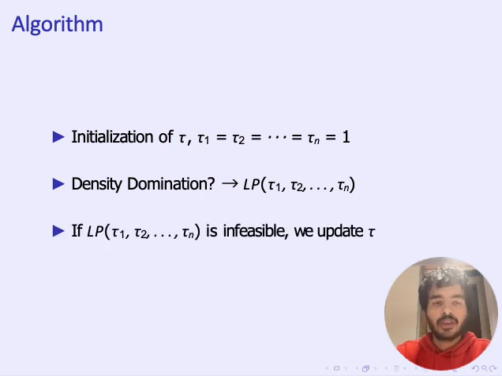In case the linear program is infeasible, we update the threshold vector tau as follows. We choose a specific agent I, depending on some criteria. We update the value of tau I by incrementing it by 1, and we repeat the whole thing again. We show via a slightly intricate argument that this always terminates and we always end up with a feasible linear program.